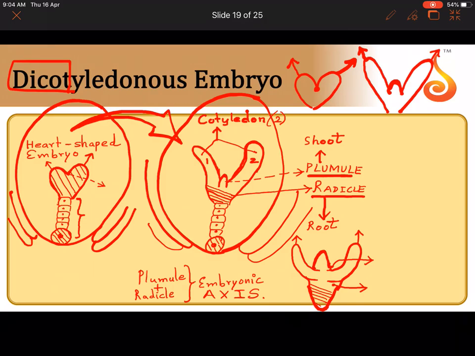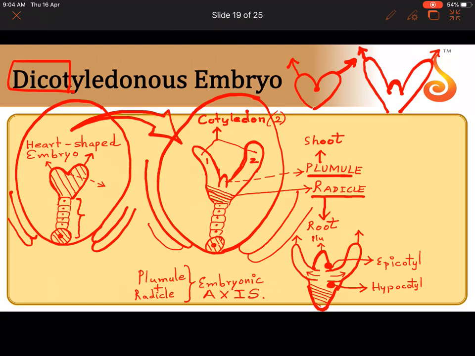Now, just above the cotyledon and below the plumule, it is called epicotyl. And just below where the cotyledon, see, this is where the cotyledon emerges. Correct? Just below the cotyledon, we call it the hypocotyl. And just above the cotyledon, so epicotyl is present above the point where the cotyledon emerges. This, let me put a big circle here, this would be the epicotyl, and here also let me put a big circle. This portion which is just below the point where the cotyledon emerges is called the hypocotyl.